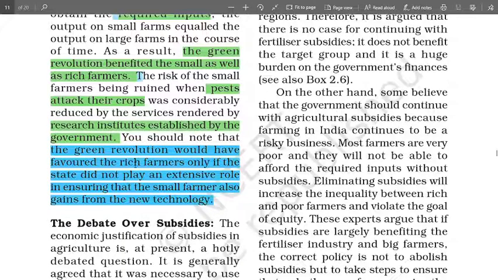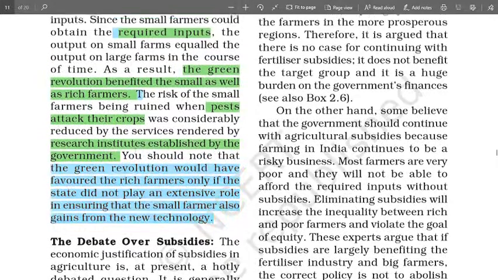So the green revolution overall would have favored the rich farmers only if the state government did not play an extensive role in ensuring that the small farmers also gained from the new technology. There are those states where government came forward, helped all, rich and poor, then all get the benefit. So it depends from state to state.